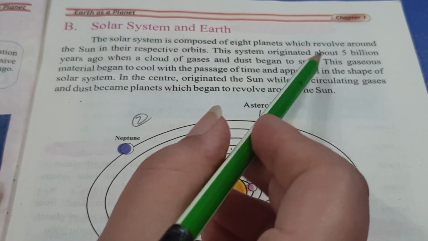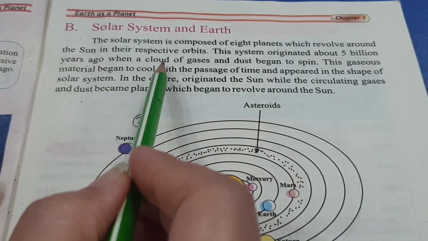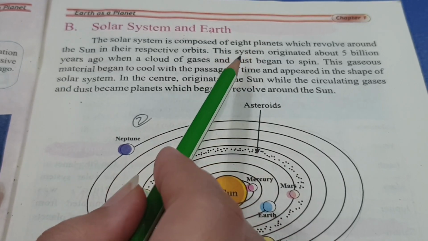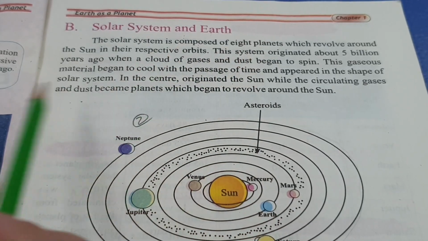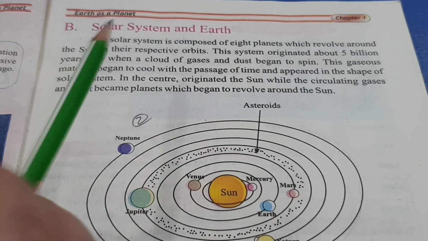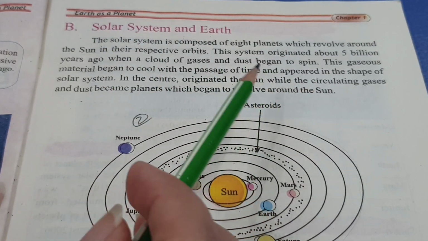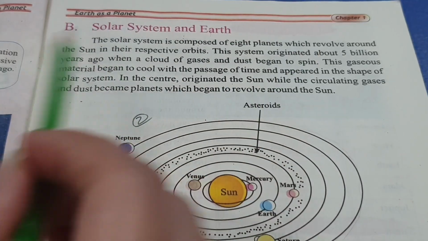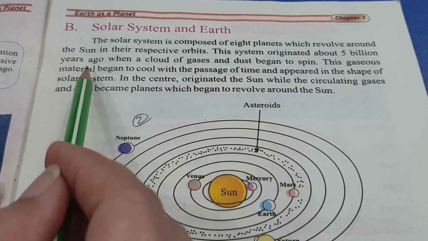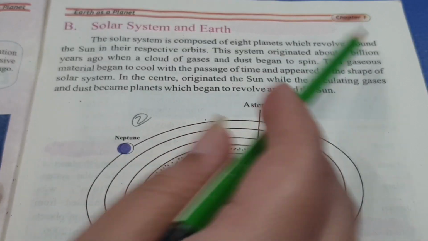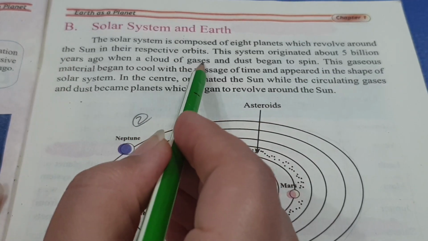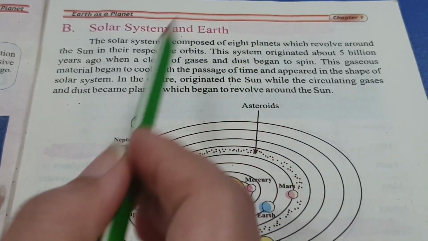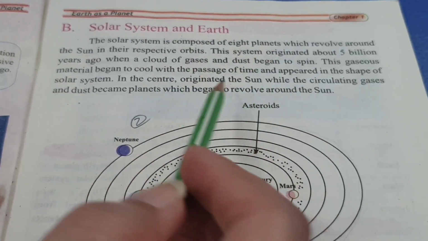This system originated about 5 billion years ago when a cloud of gases and dust began to spin. As you know, we have learned in the previous topic that there was a Big Bang, and we call it Big Bang theory. After the Big Bang, 5 billion years ago, the cloud of gases and dust that were present in the space started to spin in a particular manner.